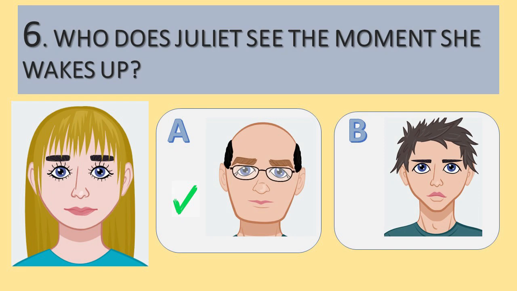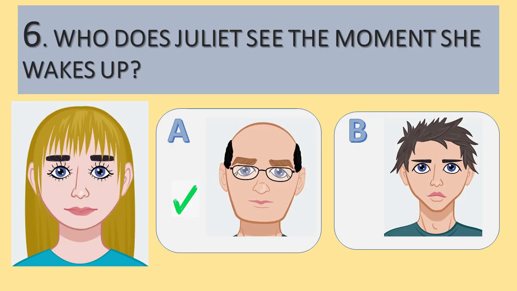Question number 6. Who does Juliet see the moment she wakes up? Well, if you've seen the films, it will be Romeo often that she sees when she wakes up, and some versions have Romeo and Juliet see each other and look in each other's eyes before Romeo passes away. But that's not quite what happens in the play, and Friar Lawrence is often portrayed to be quite a positive influence to Romeo and Juliet, and we're quite sympathetic to him in modern interpretations. But in Shakespeare's play, he's very much at fault, and that comes to light at the very end.